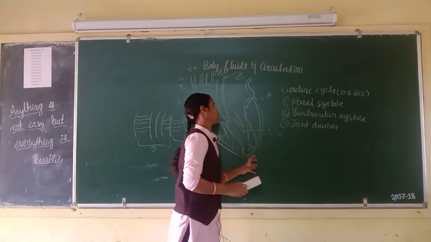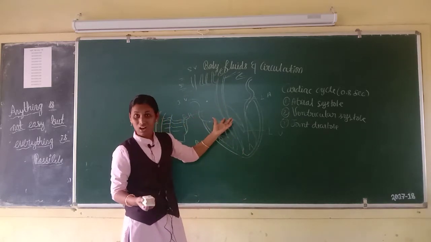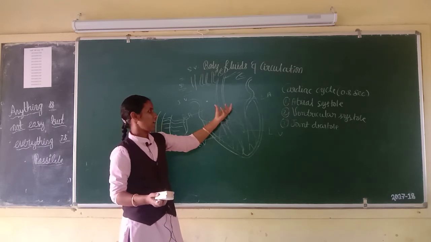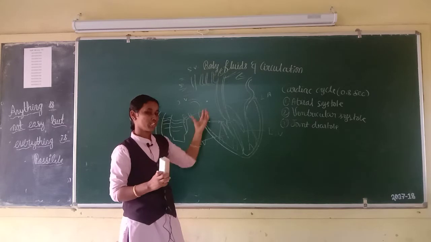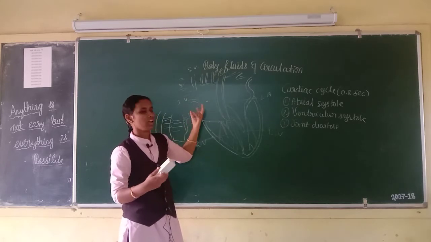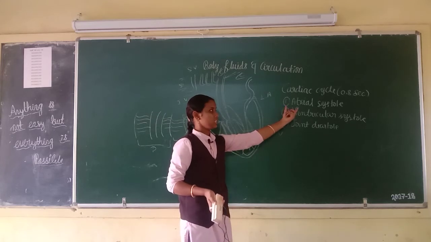First, atria. Atria are also called auricle because atria have a wrinkled pouch-like structure, so atria are called auricle. First one is atrial systole.